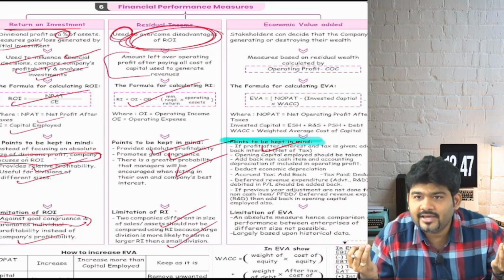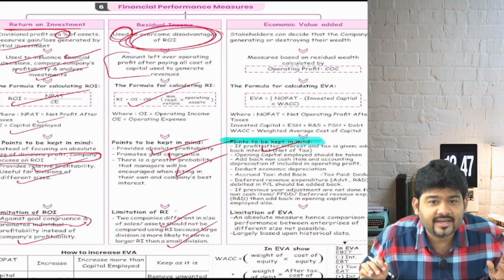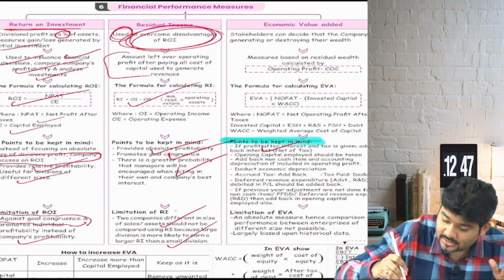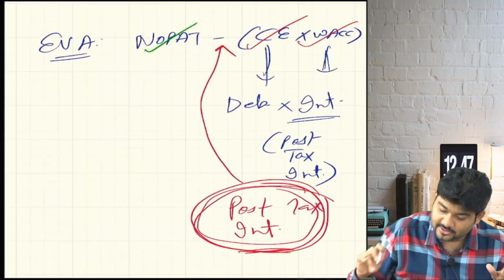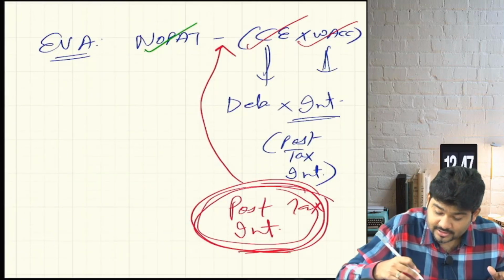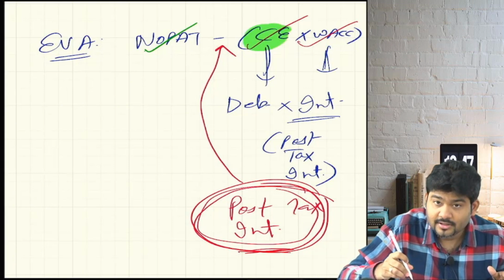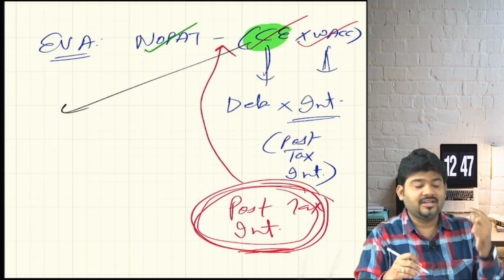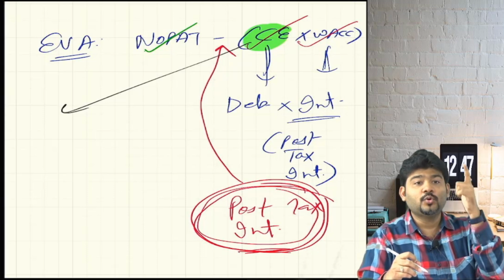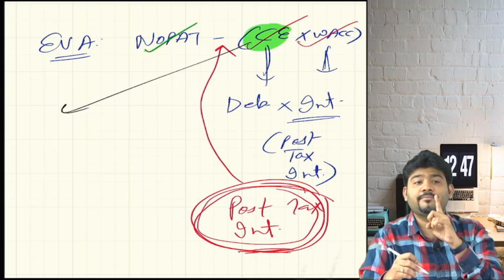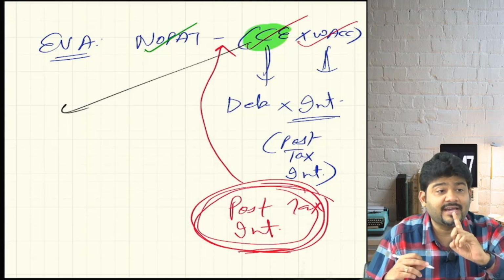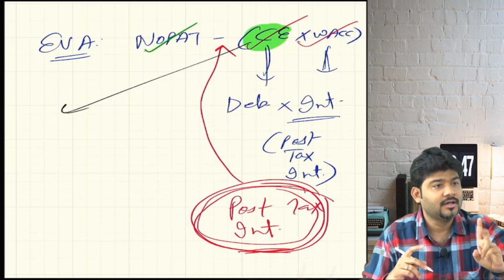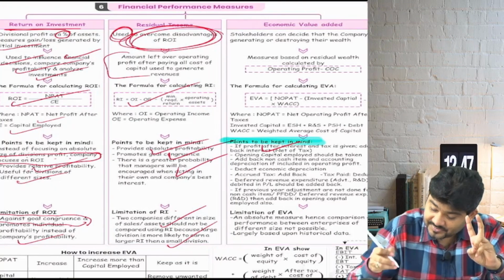So in the question, when you calculate NOPAT minus capital charge, if they give you opening capital employed, closing capital employed, and average capital employed, do not get tempted to use average. It is always opening capital employed as per Stern and Stewart. Are we clear with the second adjustment here?